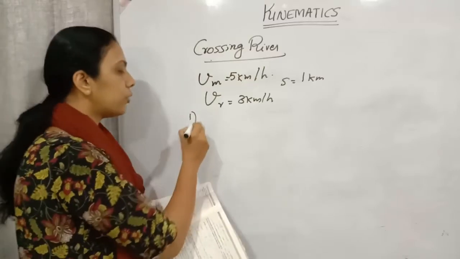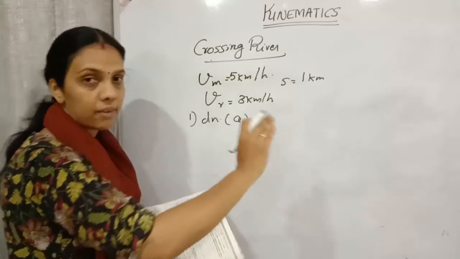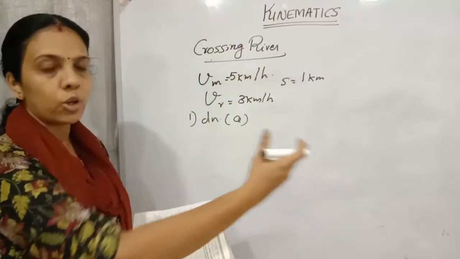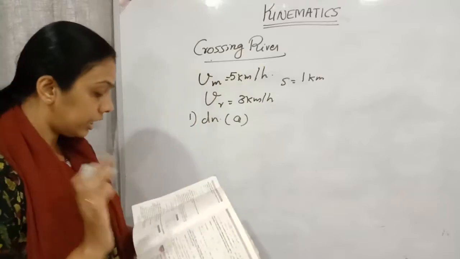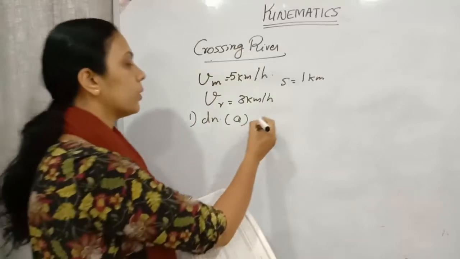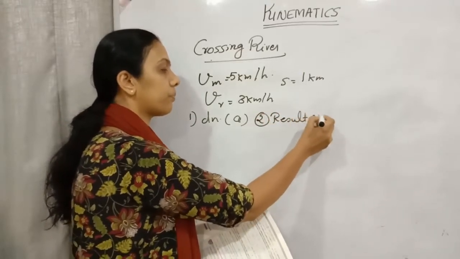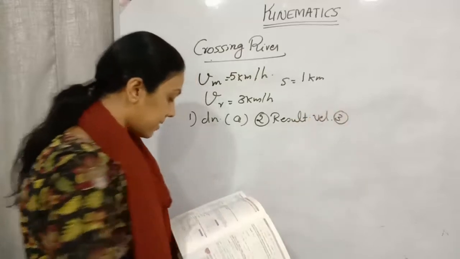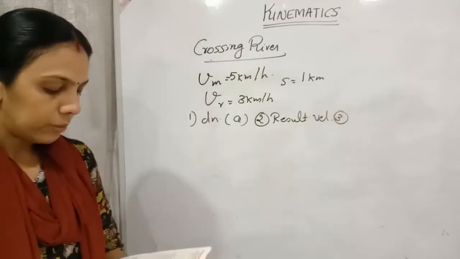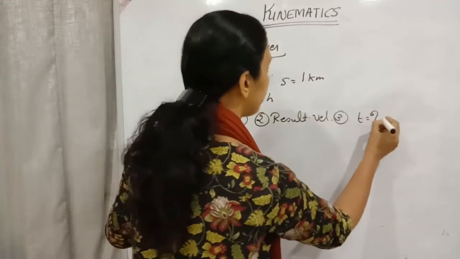First we need to find out the direction. Direction means we will be finding the theta value, the direction in which he should swim to reach the exact opposite side. Then what should be the resultant velocity? Next, we need to find the resultant velocity. Third, how much time he would take to cross. So time also we need to find out.